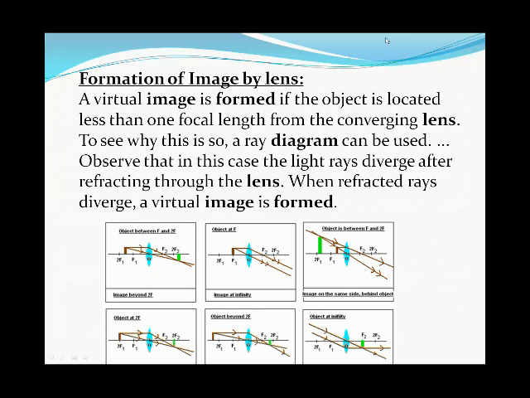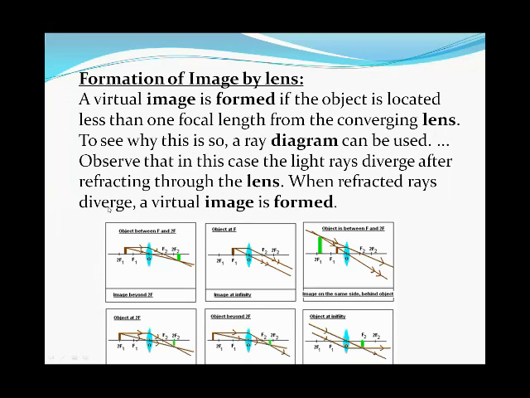Now let's see formation of image by lens. A virtual image is formed if the object is located less than one focal length from the converging lens. To see why this is so, a ray diagram can be used. Observe that in this case, the light rays diverge after passing through the lens.